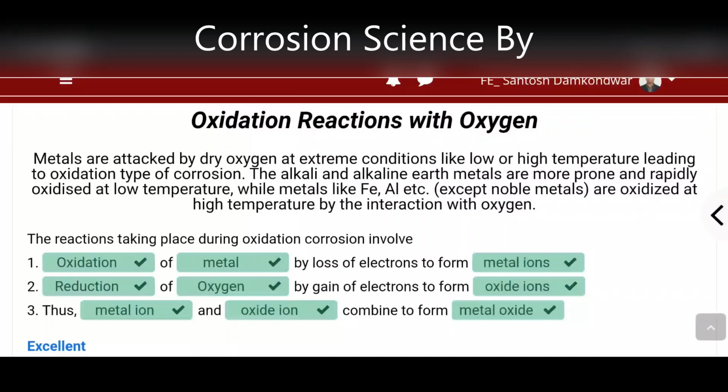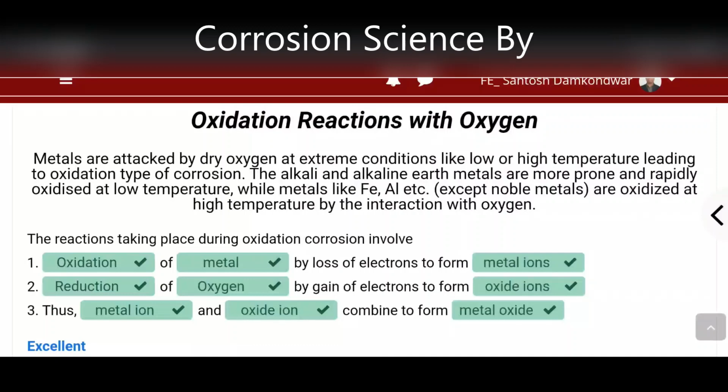Here we have more examples like alkali and alkaline earth metals. Now we know that these alkali or alkaline earth metals have low ionization potential, a term which you must have heard in your 12th class. Low ionization potential, where it can easily donate electrons, like lithium, which has the top position in the electrochemical series, thereby it has a very good tendency to lose electrons and therefore acts as a strong reducing agent.